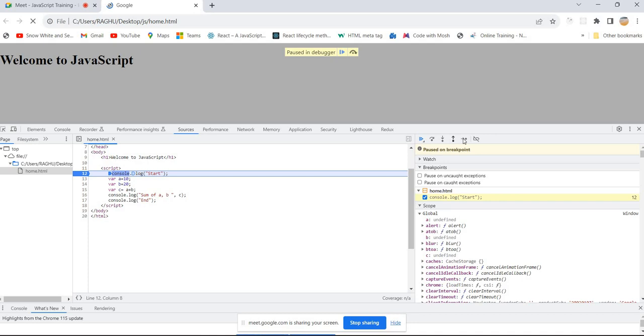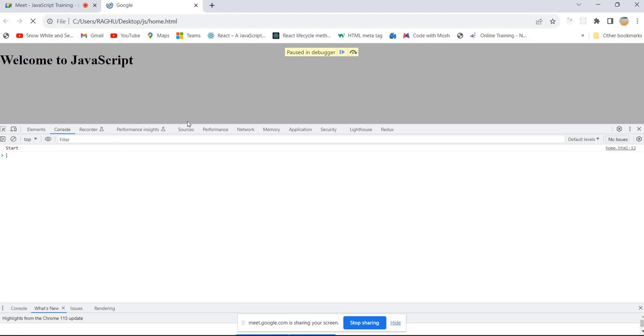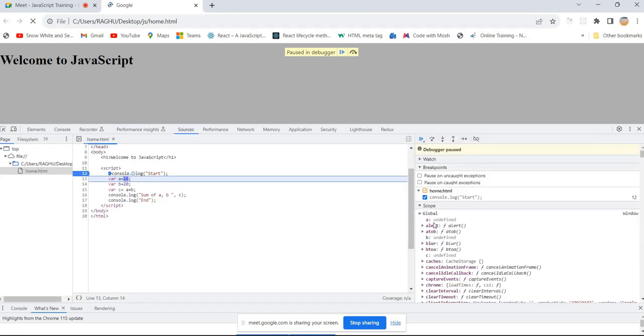Now this is the execution phase. Whenever you do console.log start, it will print start. So that means we got the start. And still observe carefully in the memory: A value is undefined, B value is undefined, and C value is also undefined. Now the JavaScript engine is going to execute line number 13 in that HTML file, which is line number 2 in the script file.